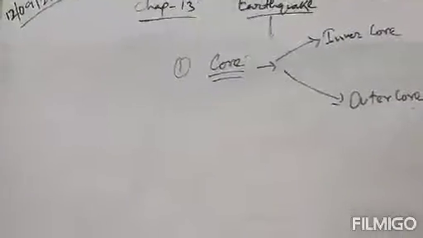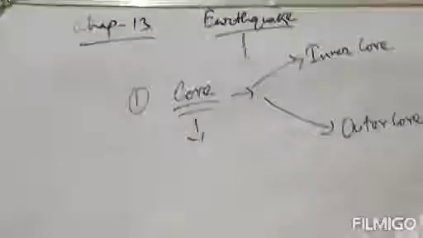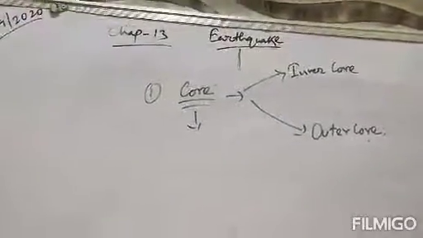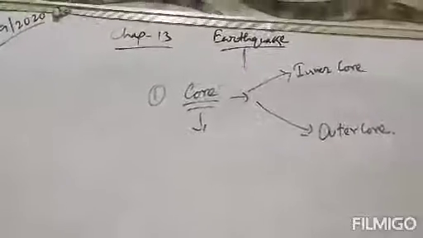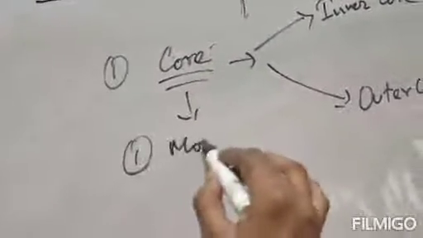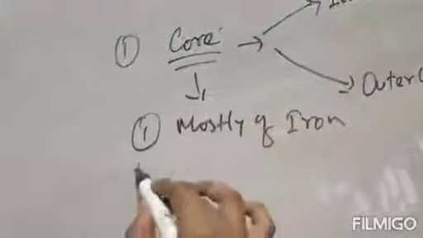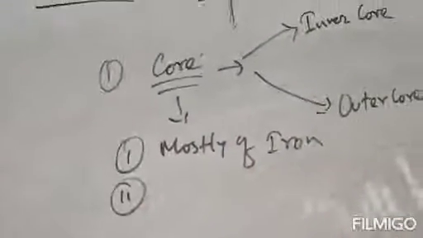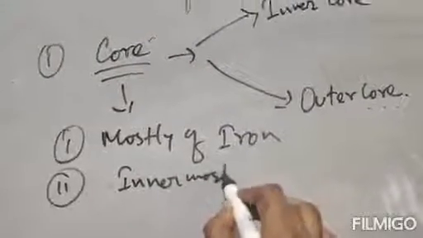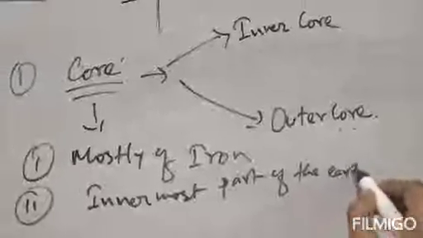Now core is the innermost part of the earth. The core of earth is actually made up mostly of iron. Number 2, it is the innermost part of the earth, that is core.